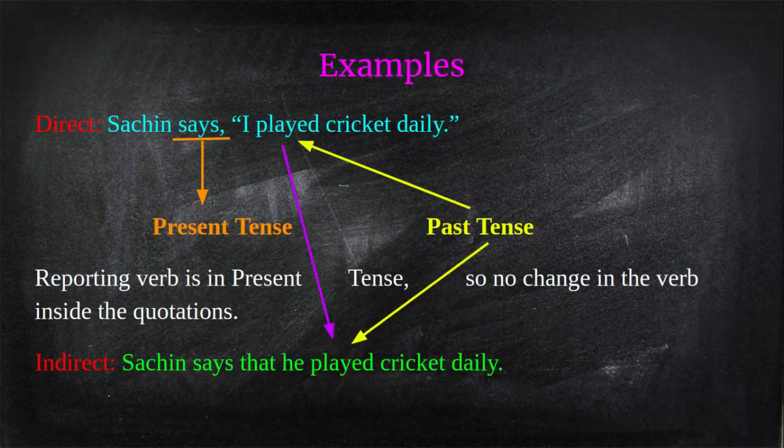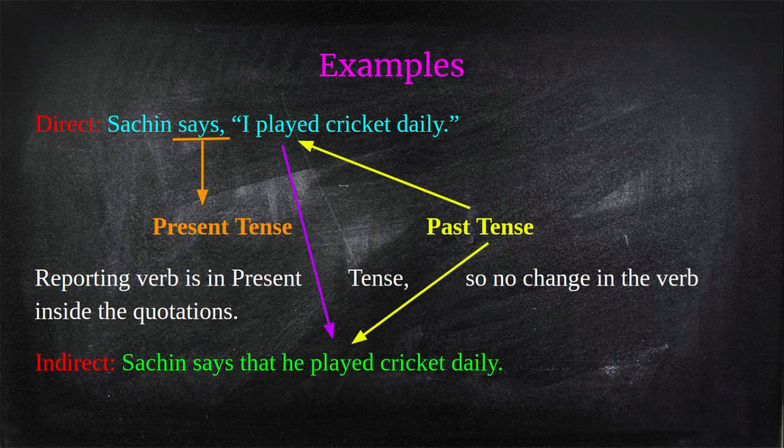Same example I am taking again, but this time the verb inside the inverted commas is in past tense. Look at the verb inside the inverted commas, played. In the previous sentence, it was play, P-L-A-Y. Here it is played.